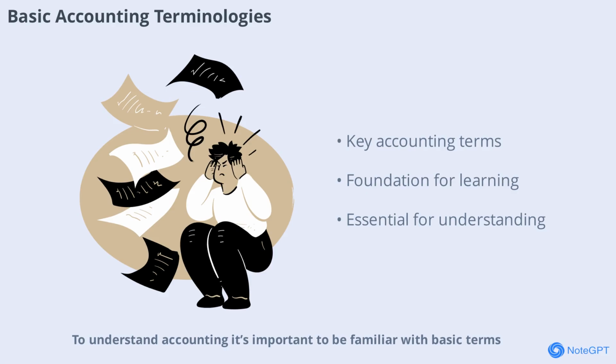To understand accounting, it's important to be familiar with basic terms. These include transactions, capital, drawings, debtors, creditors, assets, liabilities, and more. Each term has a specific meaning and plays a crucial role in the accounting process. For example, transactions refer to exchanges involving money or money's worth, while capital is the amount invested by the owner. Knowing these terms lays the foundation for mastering accounting concepts.